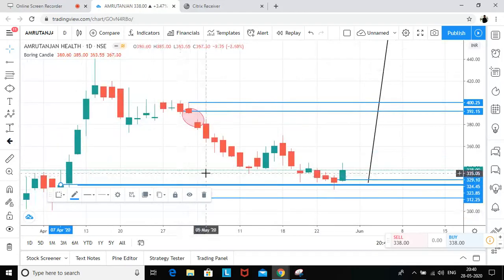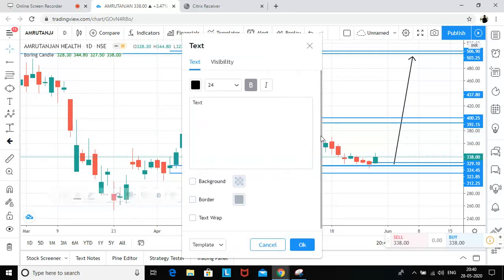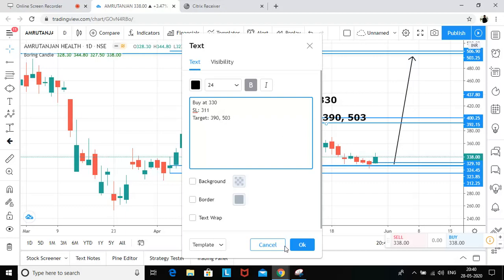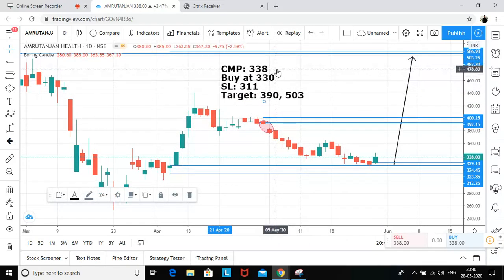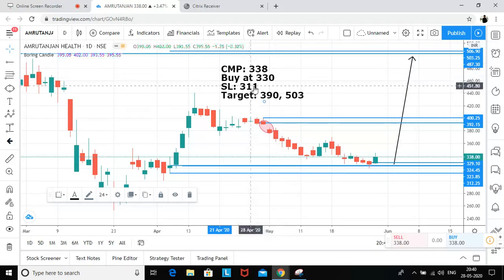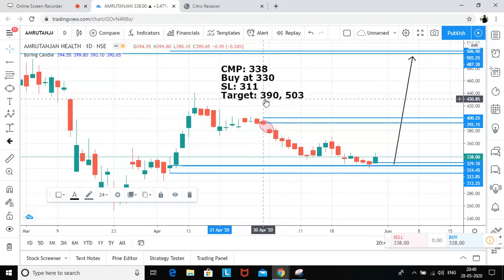So let me write it down over here. Buy at 330, stop loss is somewhere around 311, target looks 390 and 503. And let me also write it down: current market price is 338. So this is the level. Buy at 330, stop loss 311, and target is 390, 503.